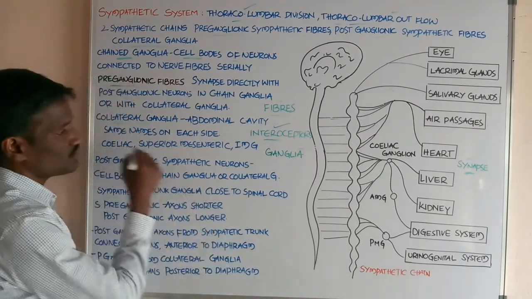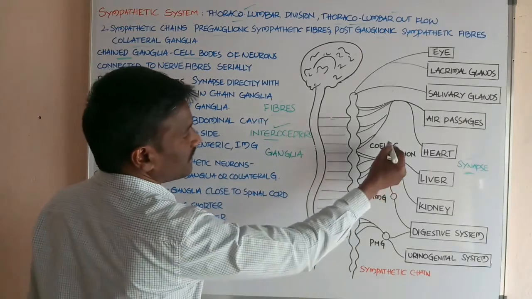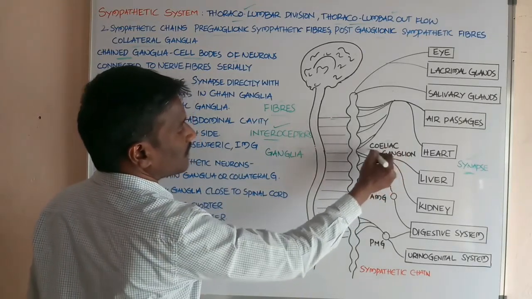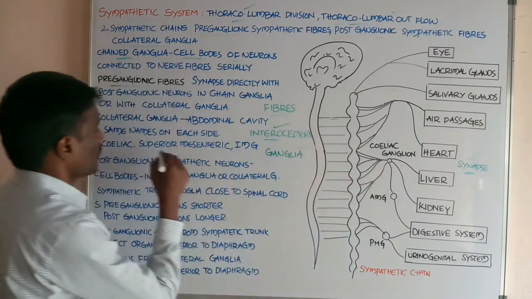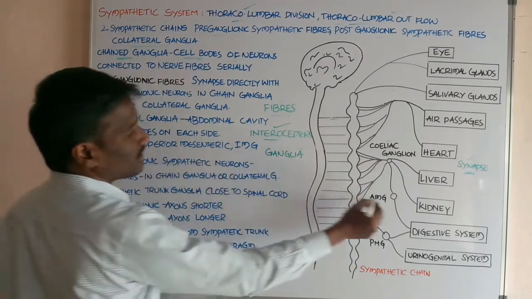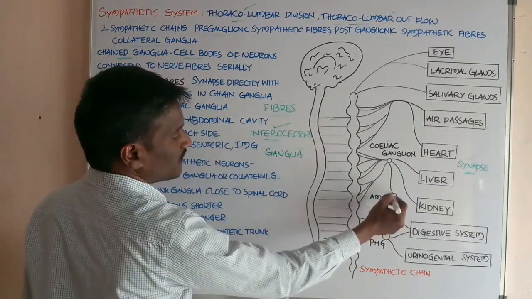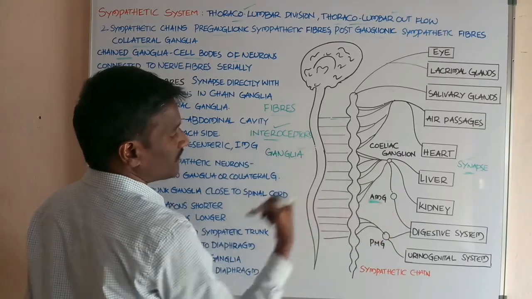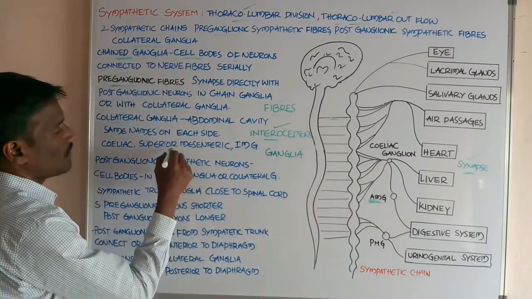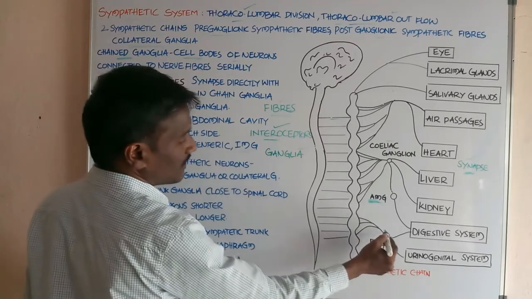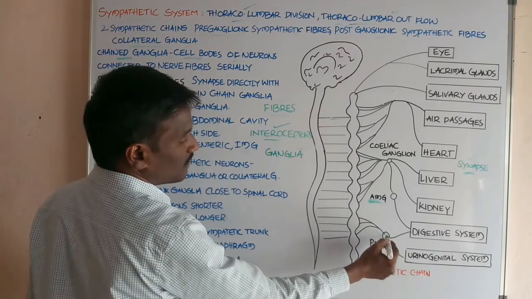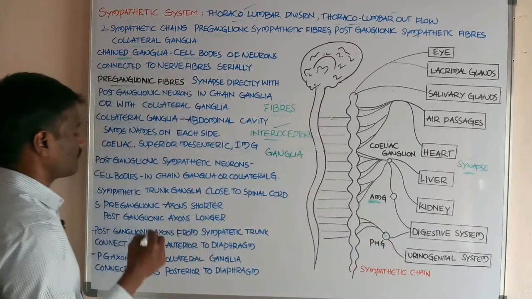Students, the first one is the celiac ganglia. This is the celiac ganglia. Next, the second one is the superior mesenteric ganglia, also called the anterior mesenteric ganglia. Next, the inferior mesenteric ganglia, also called the posterior mesenteric ganglia.